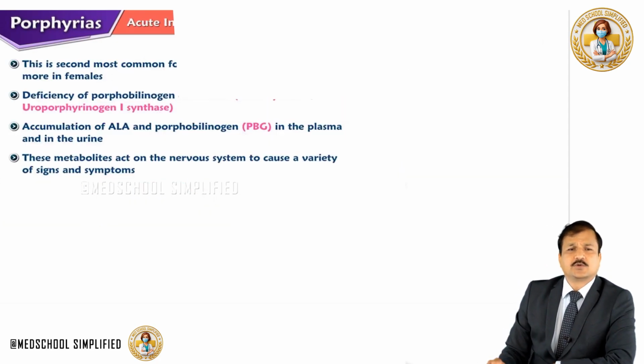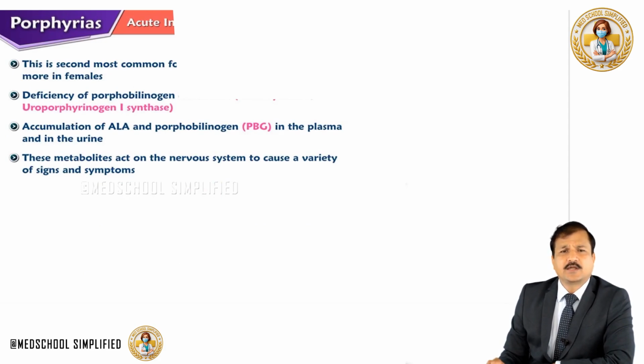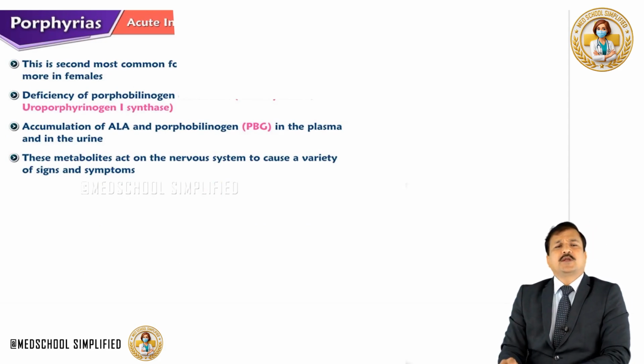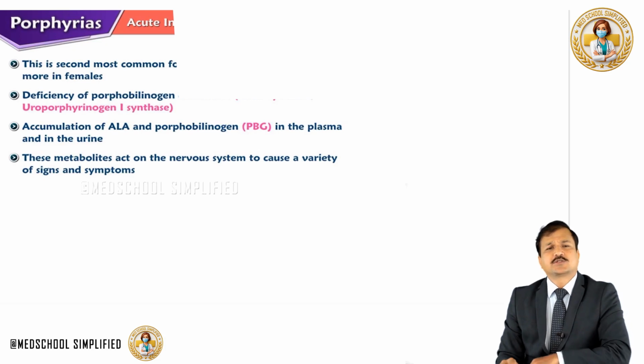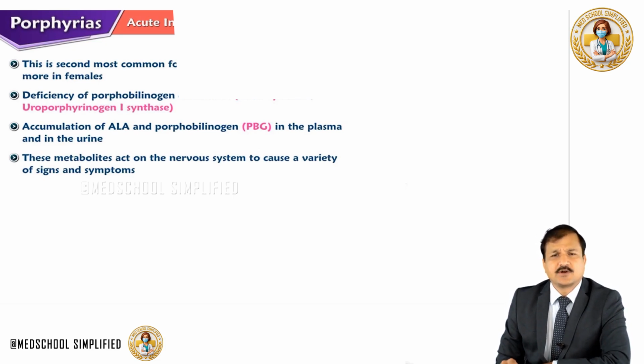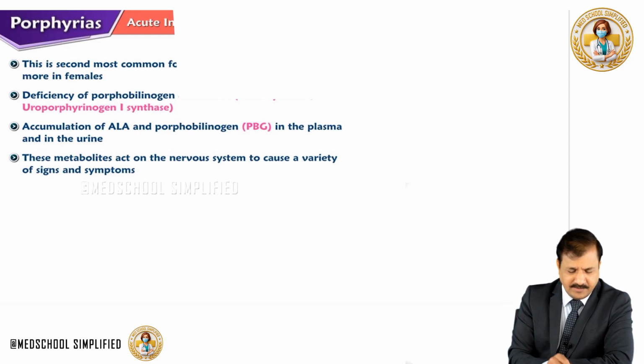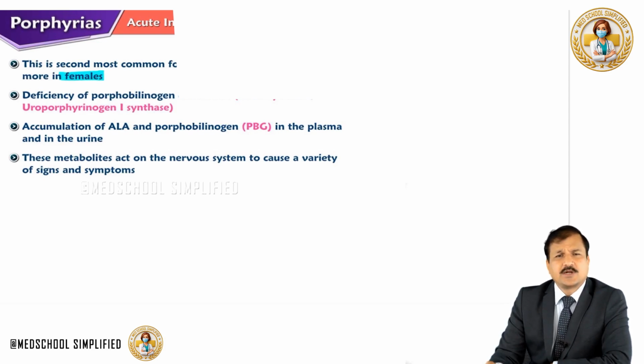Now, let's look into acute intermittent porphyria. Acute intermittent porphyria is the second most common porphyria, which is observed more commonly in females. Although it is an autosomal dominant condition, still the frequency of this disease has been seen more in females.